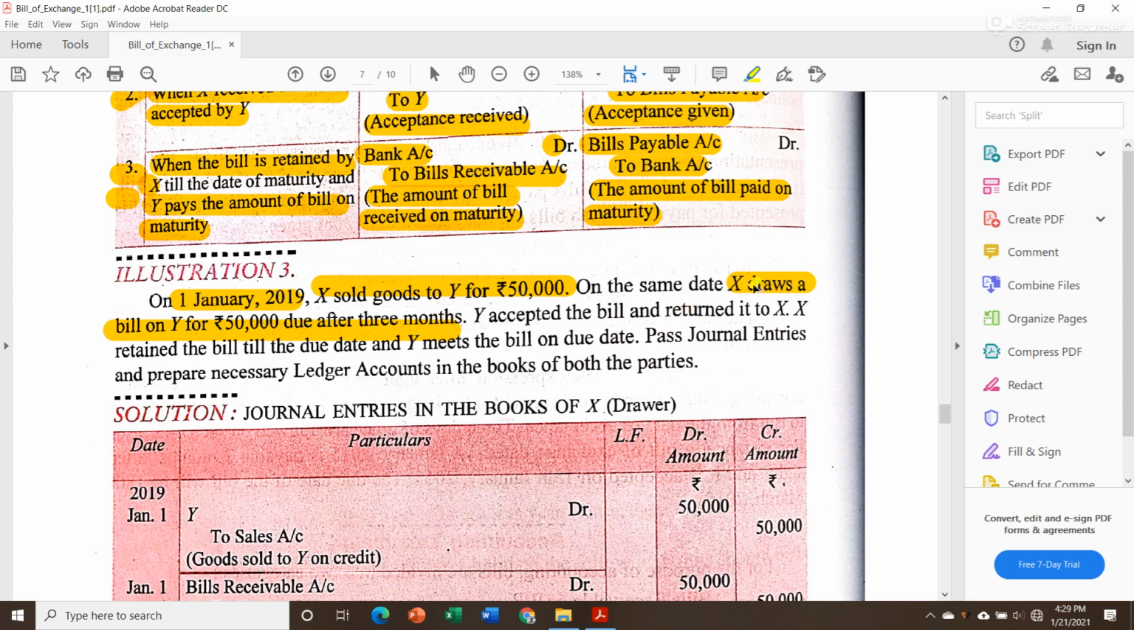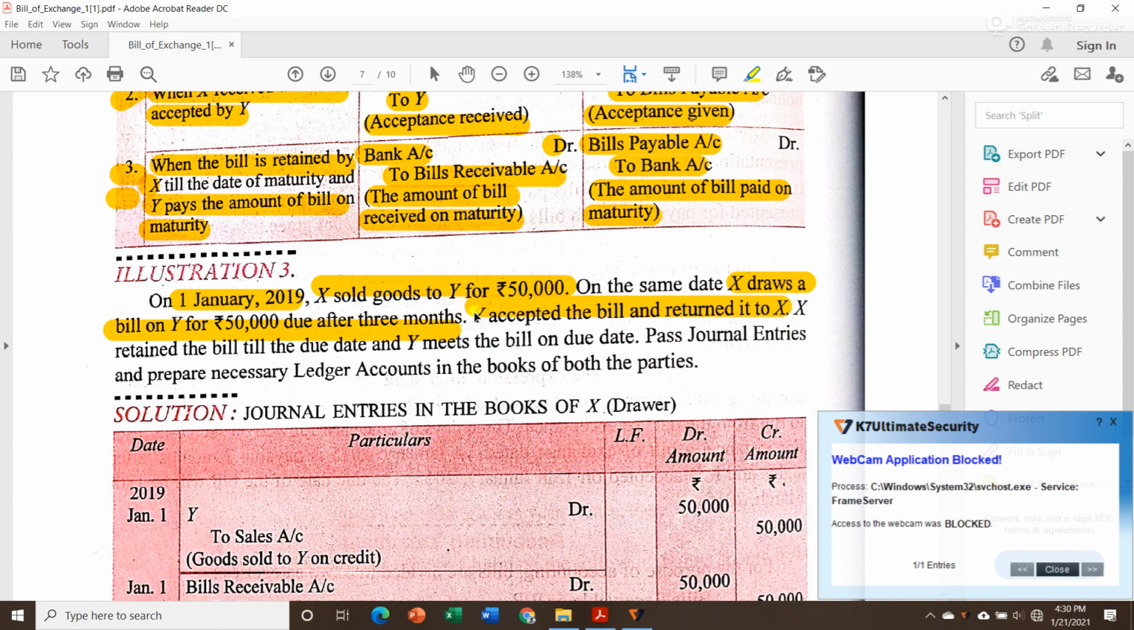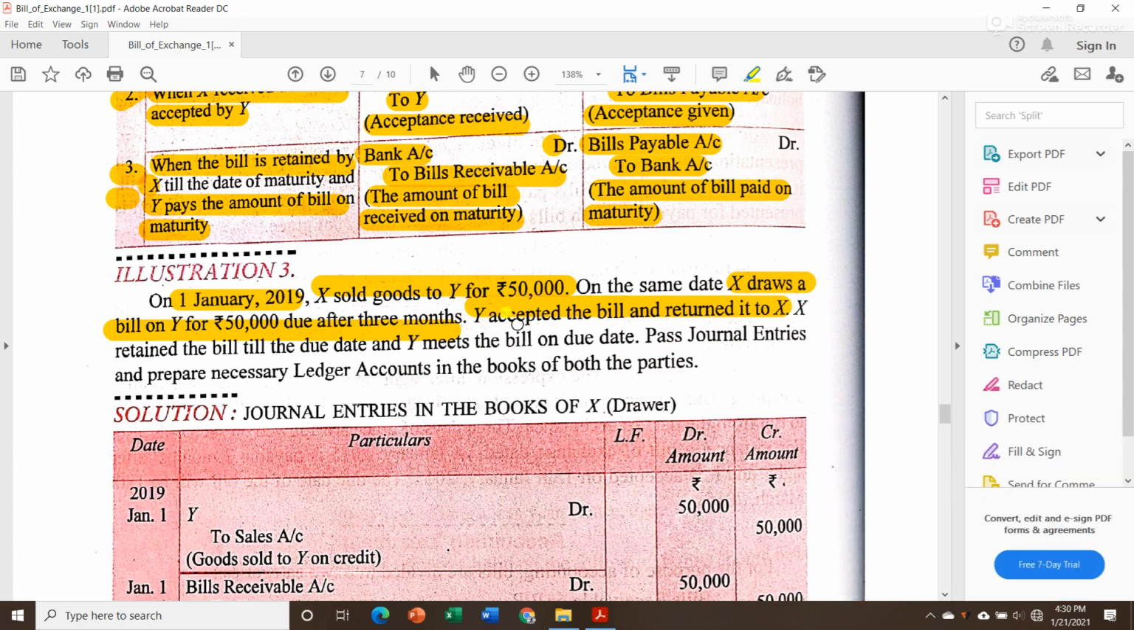Remember, while drawing the bill, there will be no journal entry. Y accepted the bill and returned it to X, but there will be a journal entry when another party accepts the bill and, after accepting, returns it to the drawer. That time there will be a journal entry. Now X retained the bill till the due date. He did not do anything with that bill.